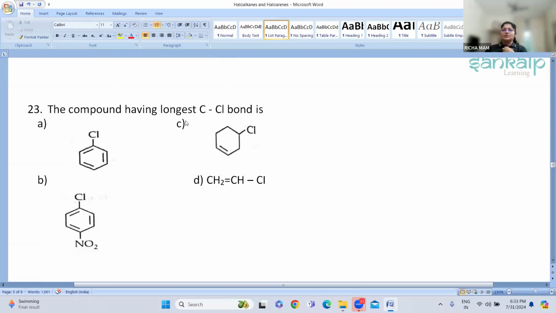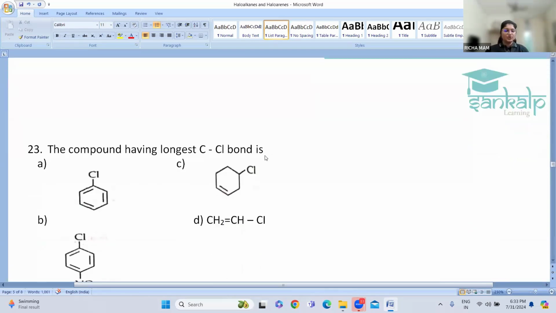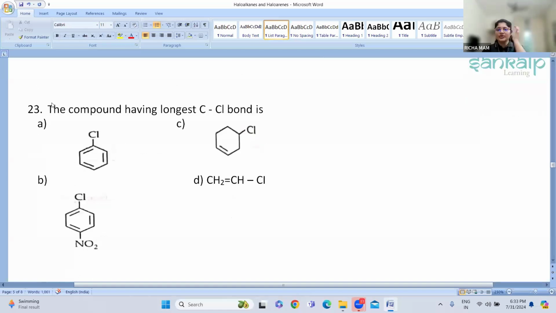So in the last class, we completed up to this particular question. Today we are going to start with the 23rd question. We are discussing the MCQs on haloalkanes and haloarenes, right? So let us continue. The first few questions you have seen were all based on haloalkanes. Now these are some of the questions based on arenes, that is, the substituted aromatic ring.